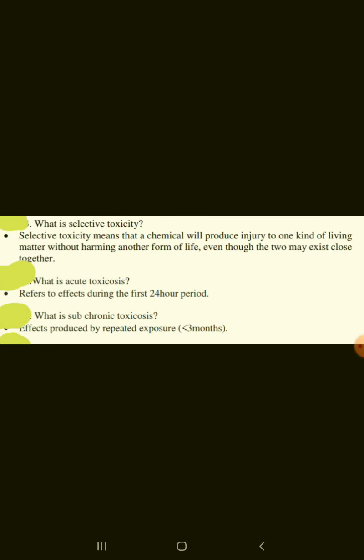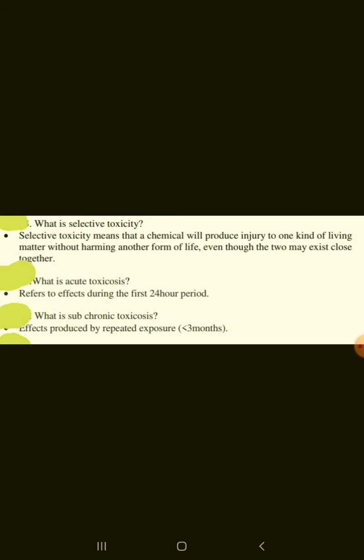What is selective toxicity? Selective toxicity means that a chemical will produce injury to one kind of living matter without harming another form of life, even though the two may exist close together. What is acute toxicosis? It refers to effects during the first 24-hour period.